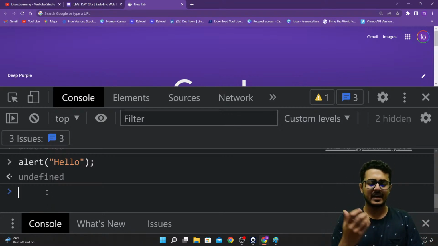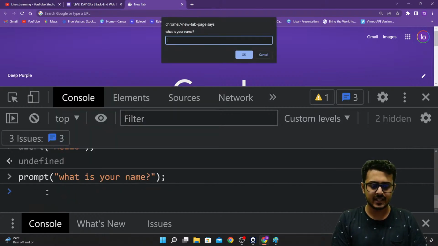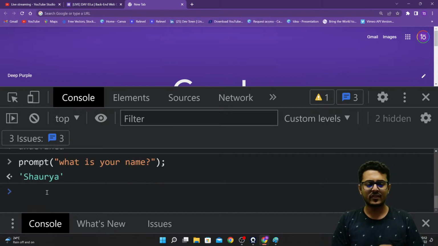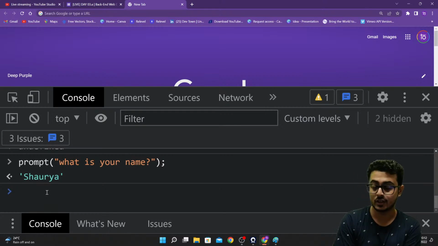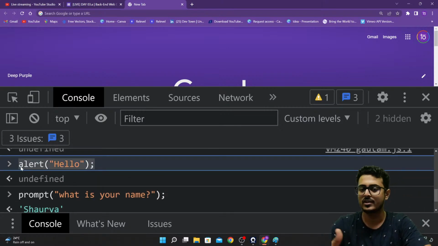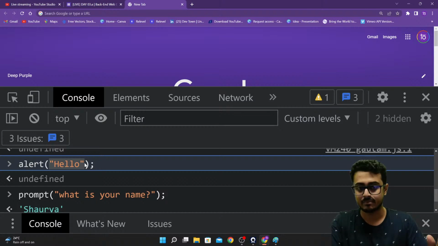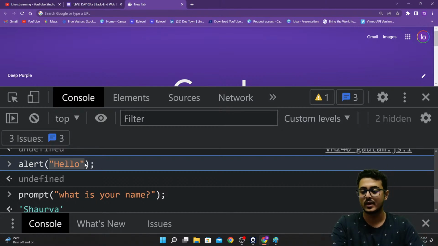Similar to that, if I am writing a prompt, what is your name, and I'm writing my name as Shaurya, instead of getting undefined, I'm getting something back. I'm getting Shaurya back right over here. So what is happening is that whenever you are running the function alert, you're providing it with an input as well, just like we provided age as an input. You're providing hello as an input to alert. But is that function giving you something back?